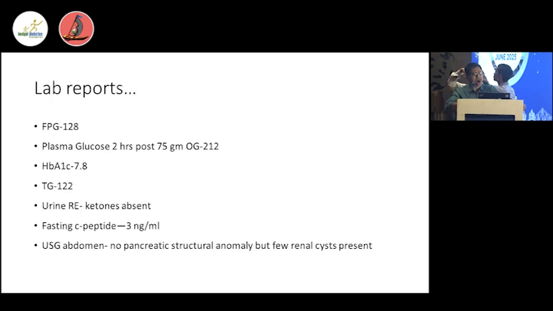Out of these 105 Indian adults aged 18 to 35 years, apart from type 1 and type 2 diabetes, at least 2% of patients have MODY, and mitochondrial diabetes is around 1%.